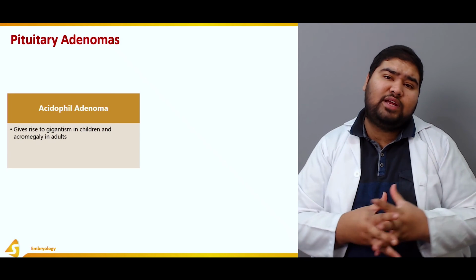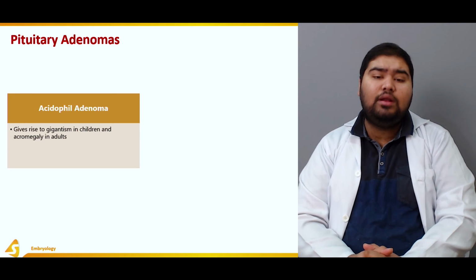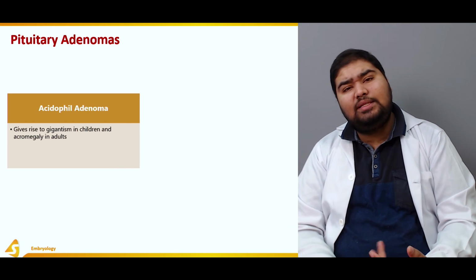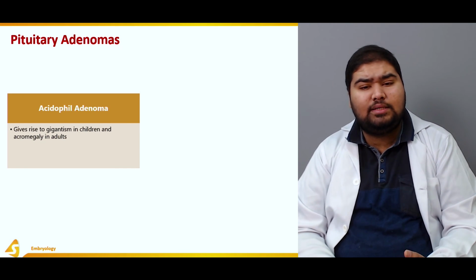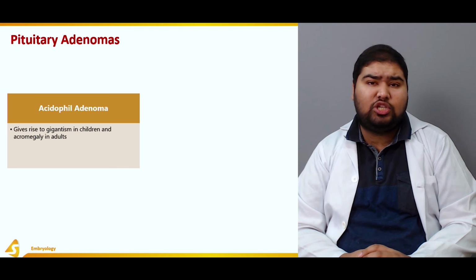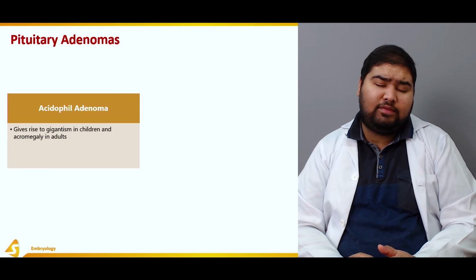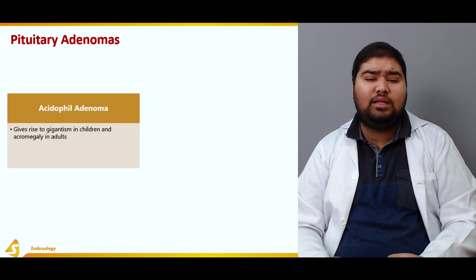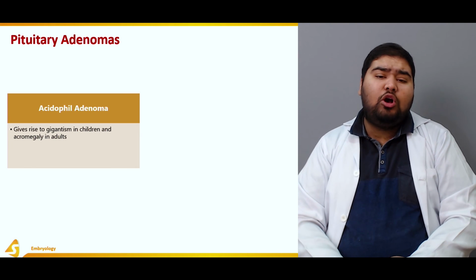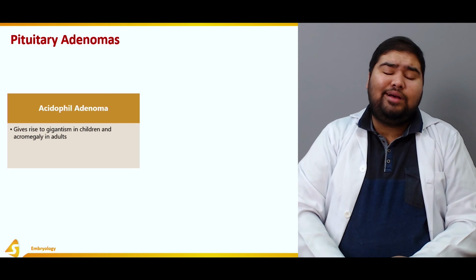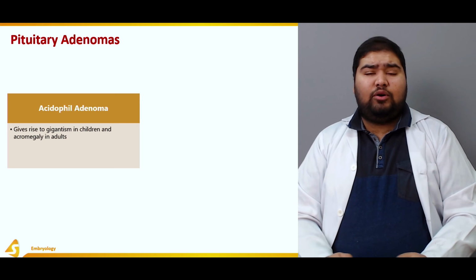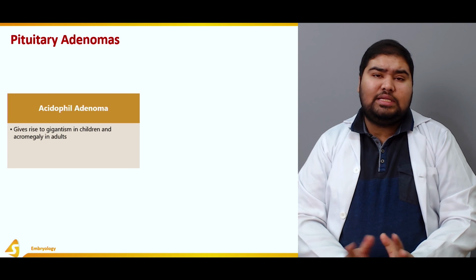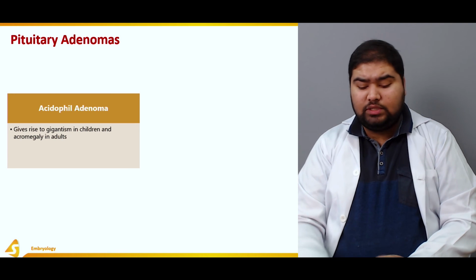Moving on, we have acidophil adenoma. Acidophil adenoma gives rise to gigantism in children and acromegaly in adults. It causes an increase in growth hormone production, as a result of which there's gigantism in children when the maturation plates have not yet matured, and there's increase in the size of bones, or acromegaly in adults when the epiphyseal plates have fused with each other, and there's just enlargement or thickening of the bone tables themselves.